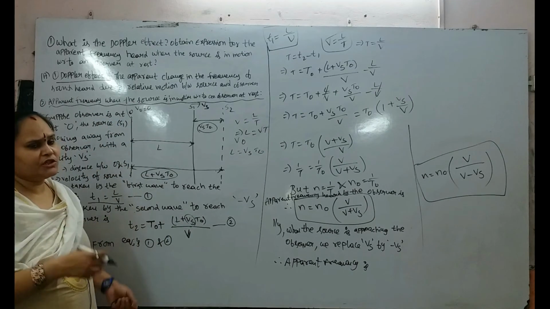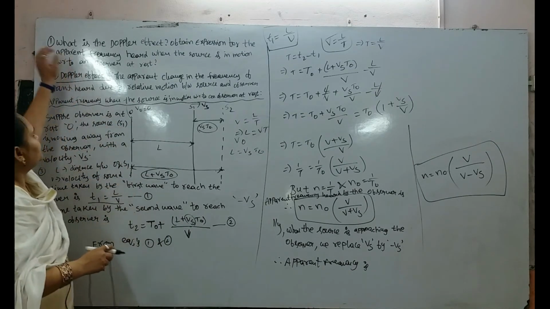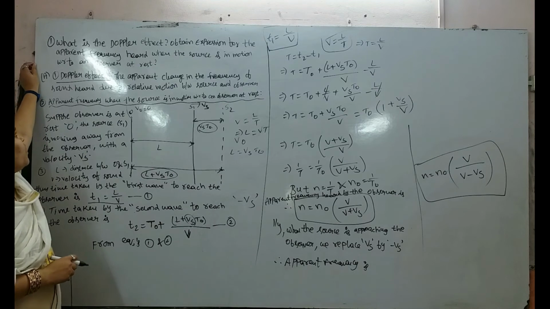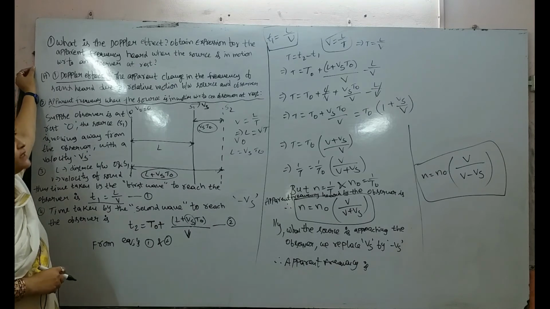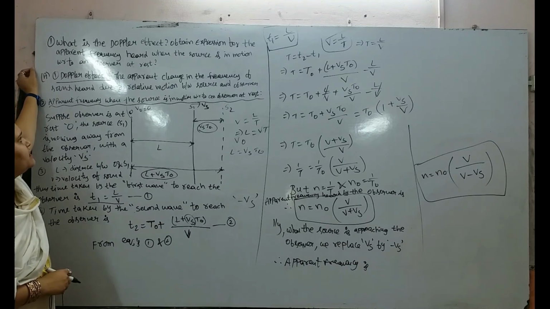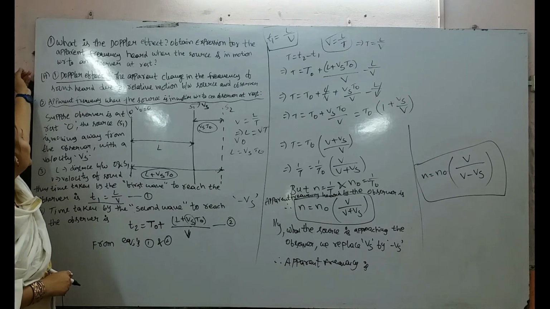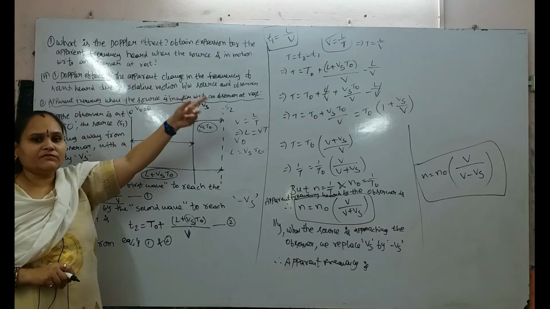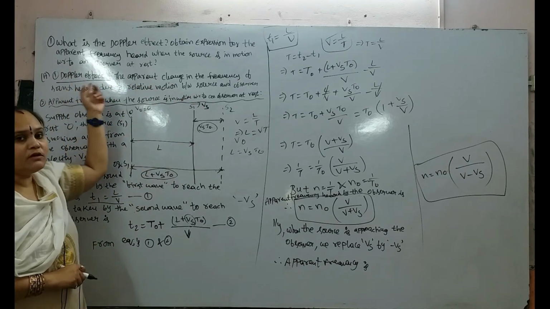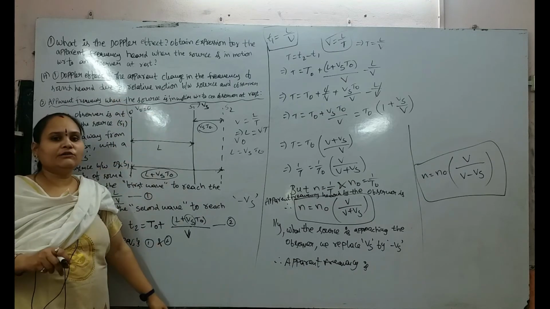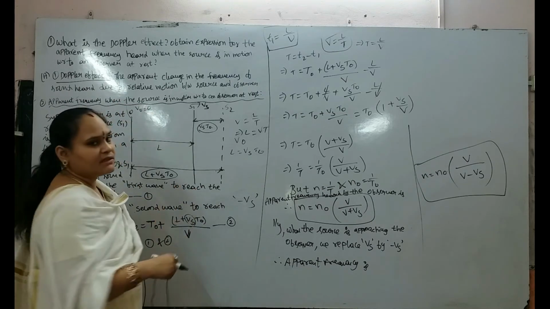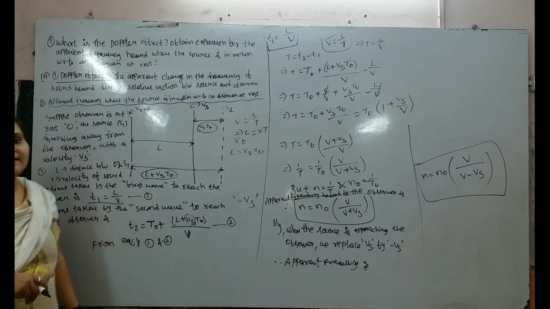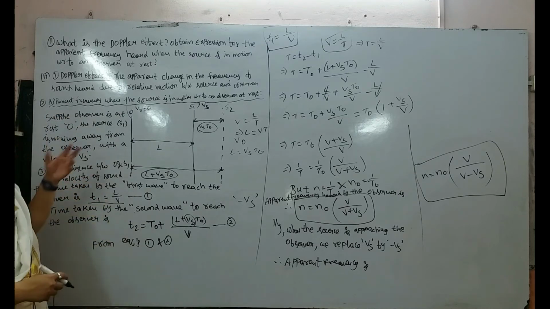Very important question. Once again I will repeat it. What is the Doppler effect? Obtain the expression for the apparent frequency heard when the source is in motion with respect to an observer at rest. What is the Doppler effect? The apparent change in the frequency of the sound due to the relative motion between the source and the observer is defined as the Doppler effect.